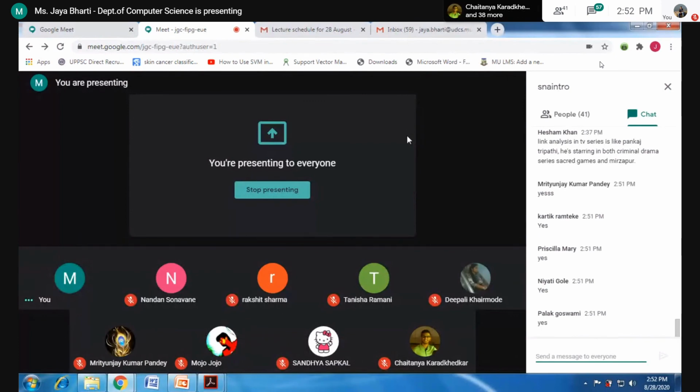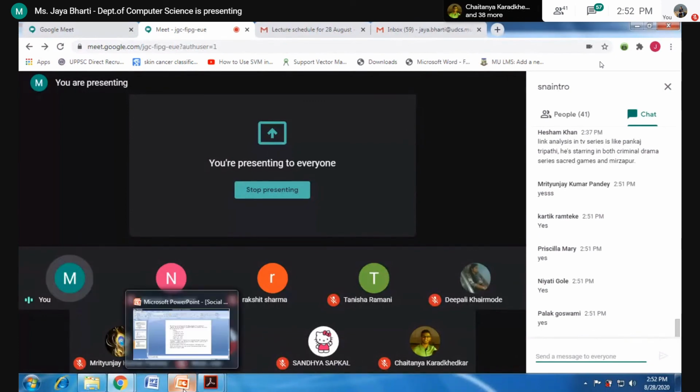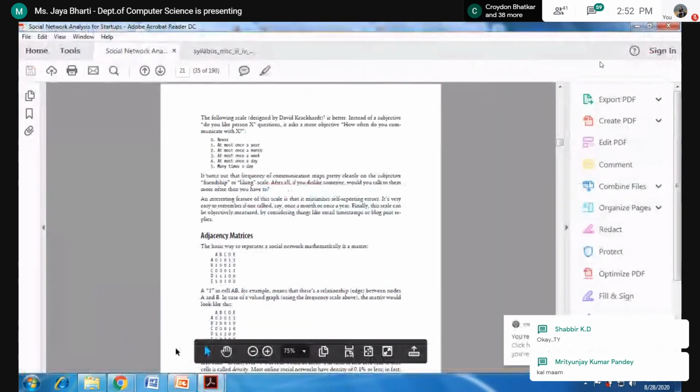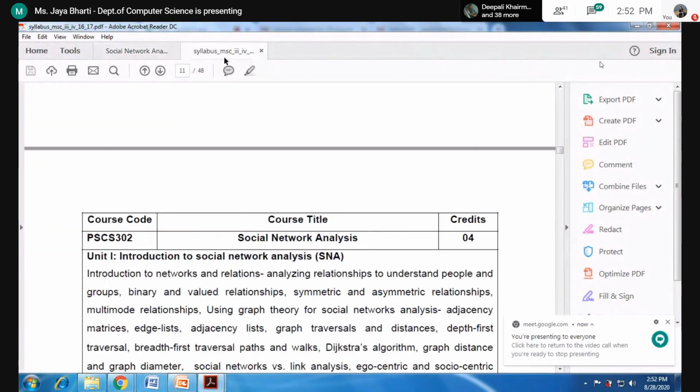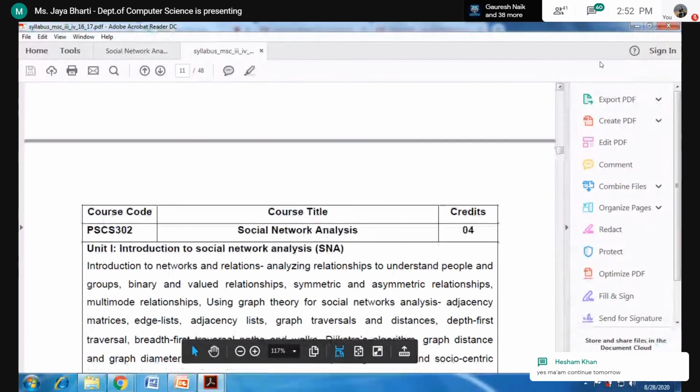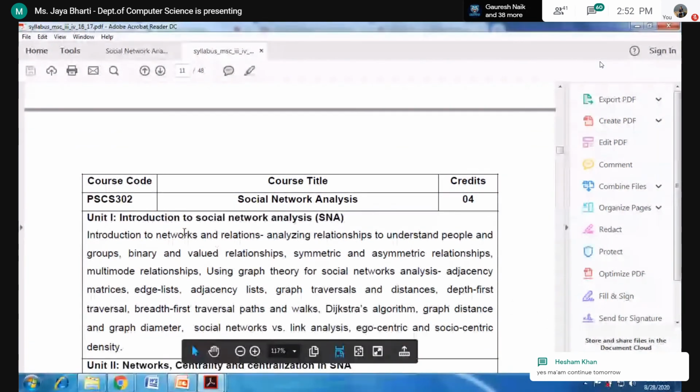I'll continue, because if I continue now the topic will not be completed in between. So the next topics are adjacency matrices, edge list, adjacency list, graph traversal and distances, DFS, BFS, Dijkstra. These all topics we will see in the next class.